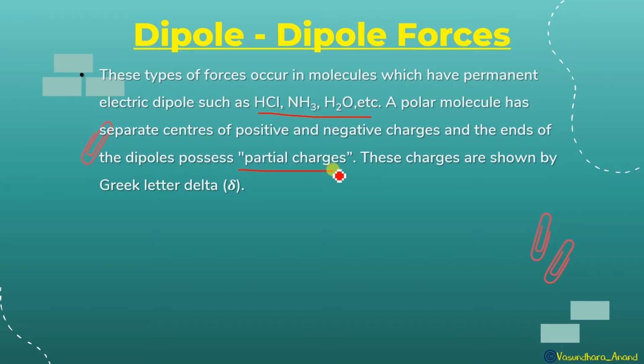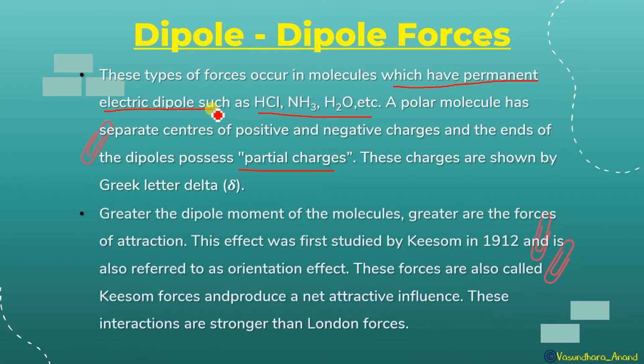Got it? Let me show you with the diagram. These charges are shown by the Greek letter delta. The important point is that only a molecule which has a permanent electric dipole will work here. A polar molecule will have separate centers of positive and negative charge. One side will be positive, one side will be negative. So obviously the centers will be different, and the ends of the dipole will possess partial charges, that is delta plus and delta minus.